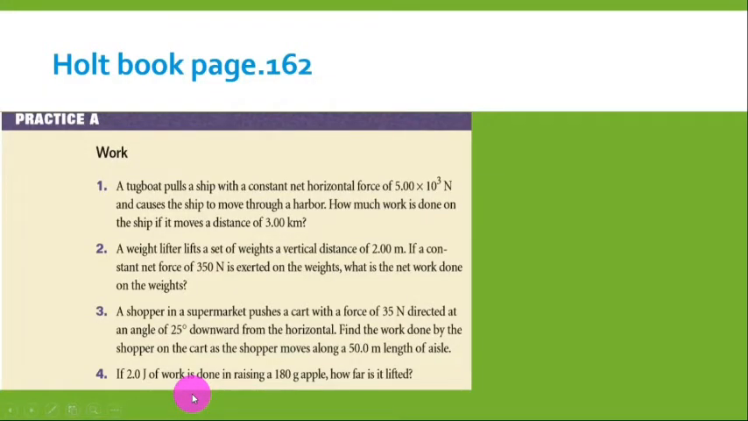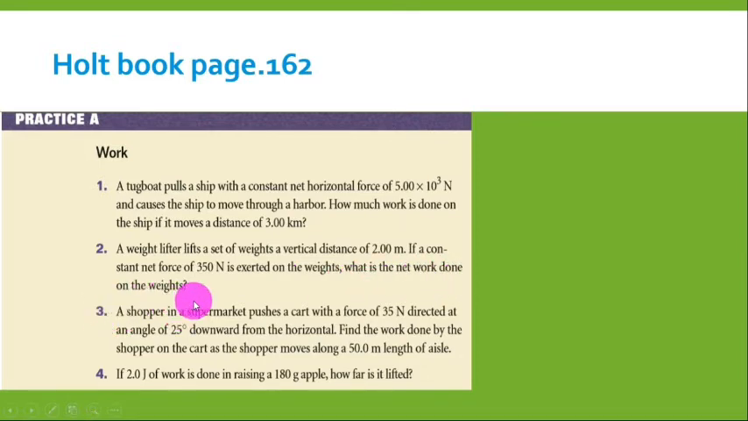Here we have 4 questions. I want you to solve them all. I will solve with you now question 2 to see how we solve work questions. Let's read the question. A weightlifter lifts a set of weights a vertical distance 2 meter. If a constant net force of 350 Newton is exerted on the weights, what is the net work done on the weights?